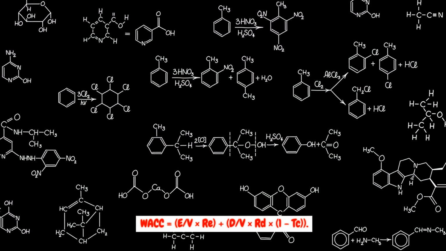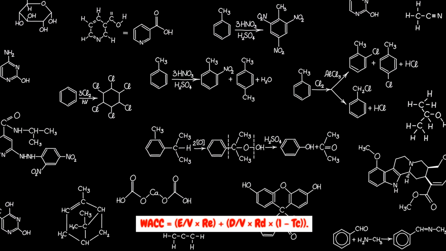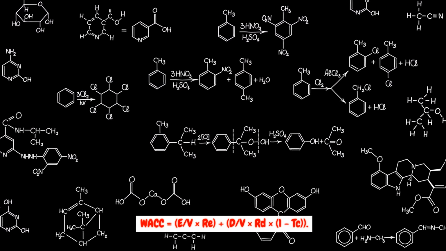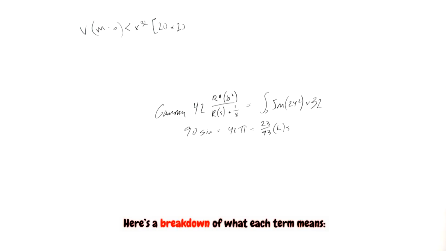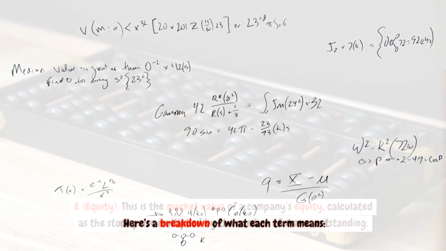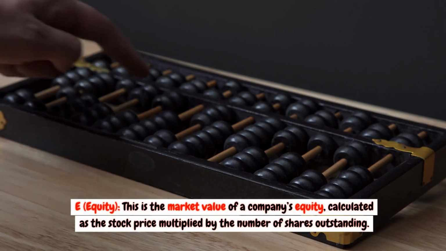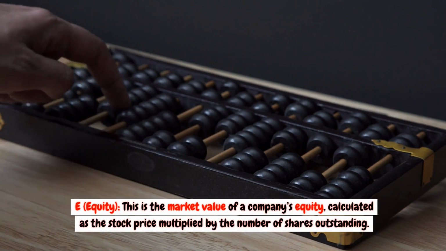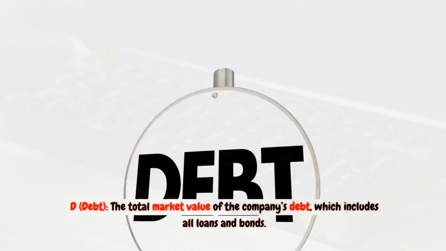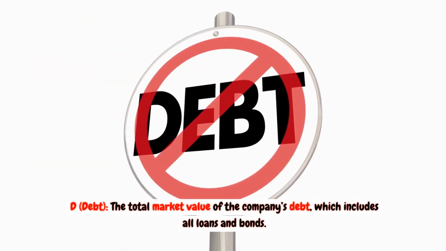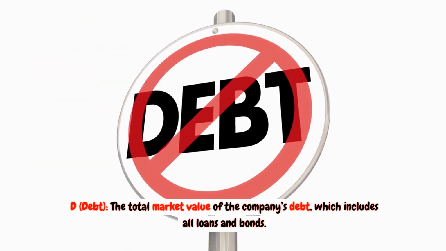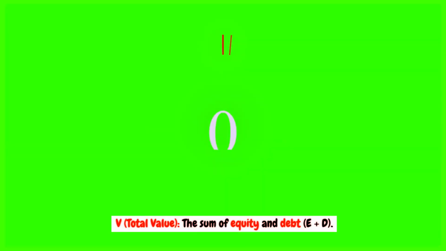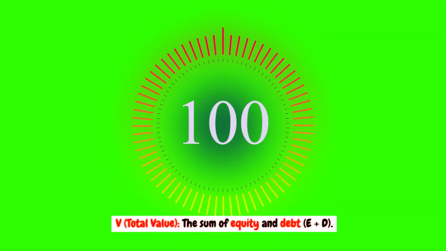WACC equals E over V times RE plus D over V times ROD times (1 minus TC). Here's a breakdown of what each term means. Equity. This is the market value of a company's equity, calculated as the stock price multiplied by the number of shares outstanding. Debt. The total market value of the company's debt, which includes all loans and bonds. Total value. The sum of equity and debt, E plus D.